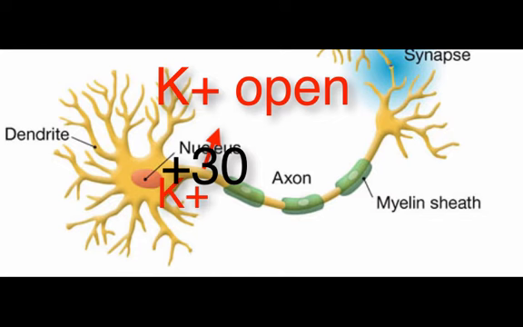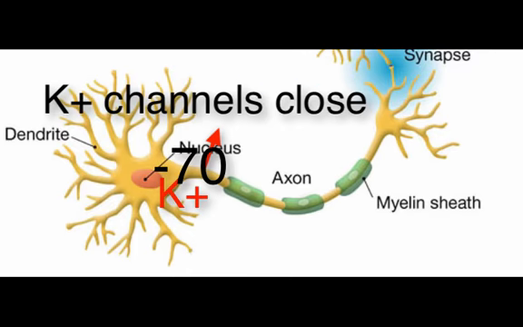Massive amounts of potassium leaving the cell through these voltage-gated channels cause the transmembrane potential to move to a more negative voltage. The voltage moves from positive 30 to positive 20 to positive 10 to 0, to negative 10 to negative 20 to negative 30 to negative 40 to negative 50 to negative 60 to negative 70. When the voltage hits negative 70 millivolts, the potassium channels close.